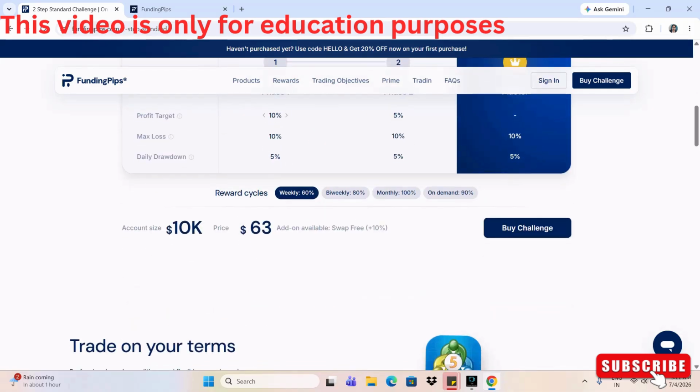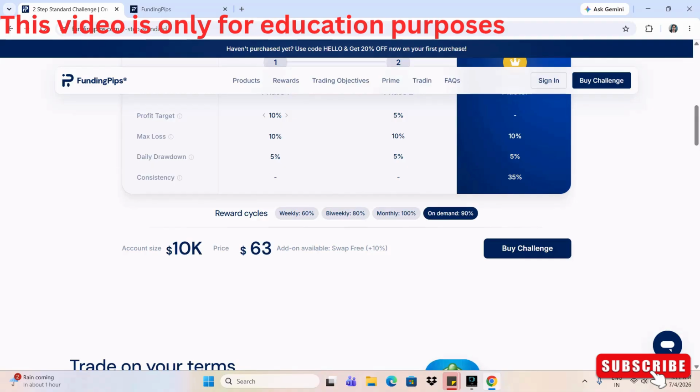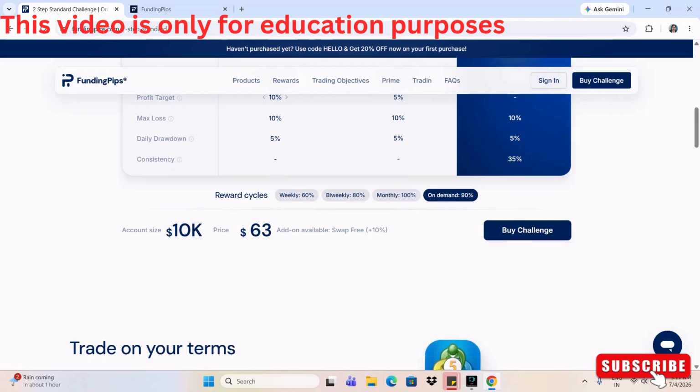Okay, and they are having different reward cycles. Like if you want to take it weekly, then it will be 60%. If you want to take it bi-weekly, then it's 30%. If you want to take monthly, then it's 100%, and on demand is 90%. Okay, for 10K they are having the cost of $63, and for the add-on swap, I think there will be some more charges.